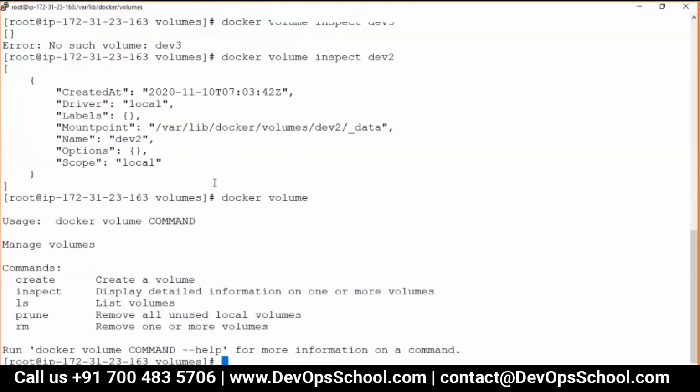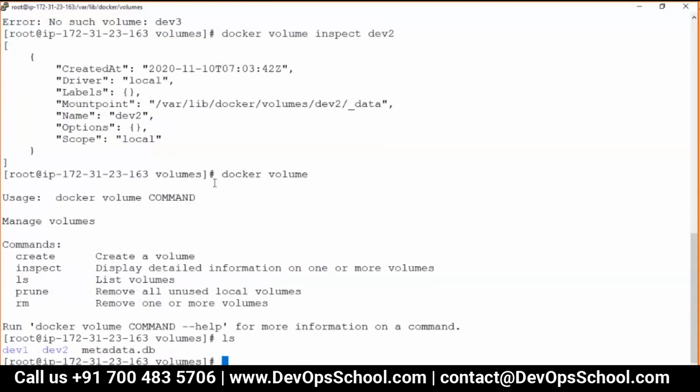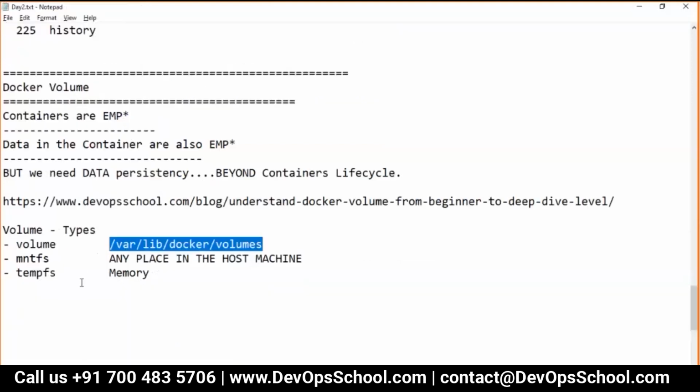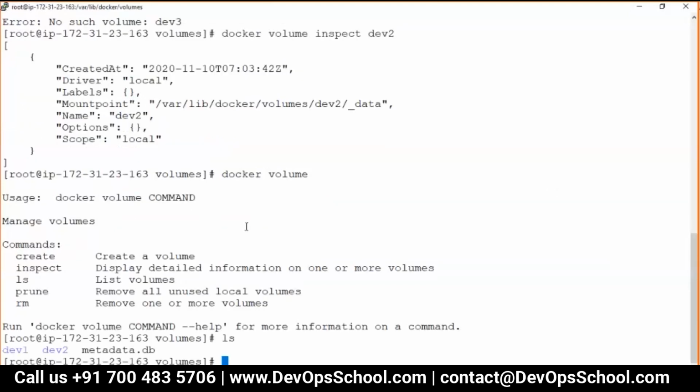But the question is, the volumes got created. I have two volumes right now, dev1 and dev2. But last time the volumes got created with a 40 character hash value. When you create volumes using the Dockerfile, Docker images, you will get the hash value. Though, you can give it a name also through the command line. So volumes dev1 and dev2 got created, but how can you use them? And let me remind you, I'm talking about these volumes which you can create inside this directory. So how can we use them?